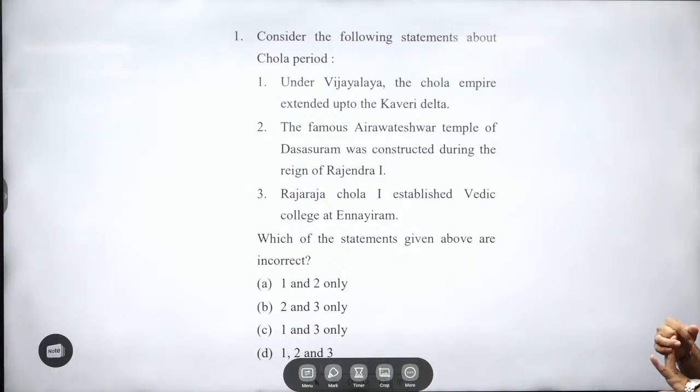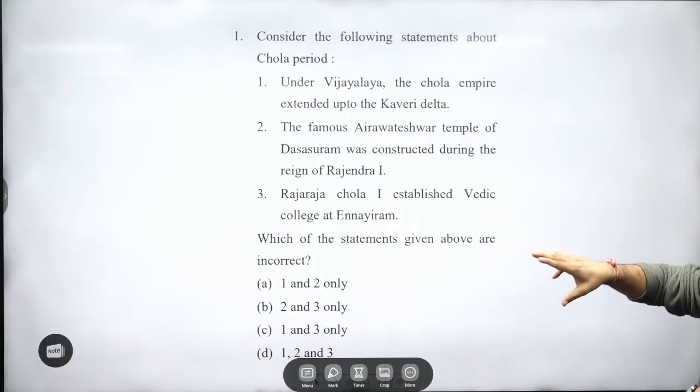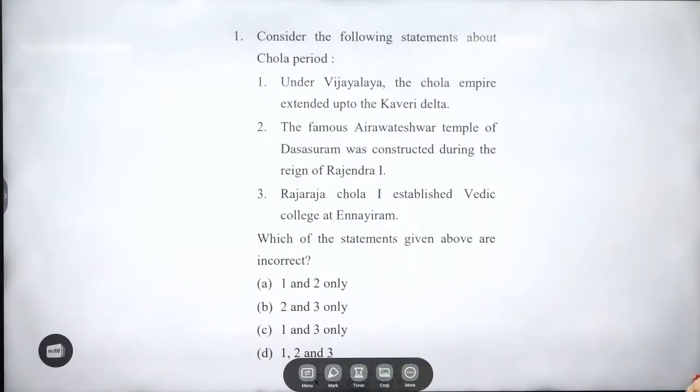Raichur Doab. Where is Raichur Doab? Between Tungabhadra and Krishna you will be seeing. That Doab is important because it is one of the fertile regions there. And if you have territorial expanse in that region, that means you are more economically powerful. The economic resource of that time was agriculture only, right? Also the Kaveri Delta and Krishna Delta were important areas to cover. The fight was for those regions. So under Vijayala, the Chola Empire extended up to the Kaveri Delta, right or wrong?